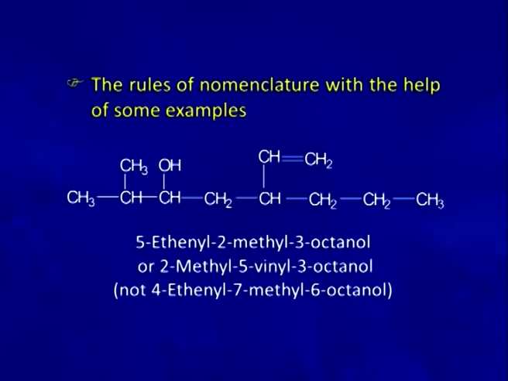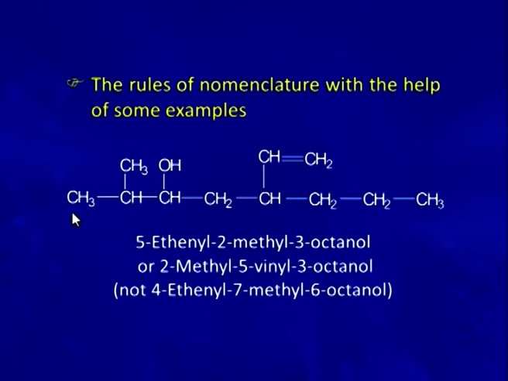In this example, you see the hydroxy group is here and we have a carbon-carbon double bond, but the longest possible carbon chain here is not with both the groups in the main chain. So we take this carbon-carbon double bond, or this vinyl group, as a substitution on the main chain.